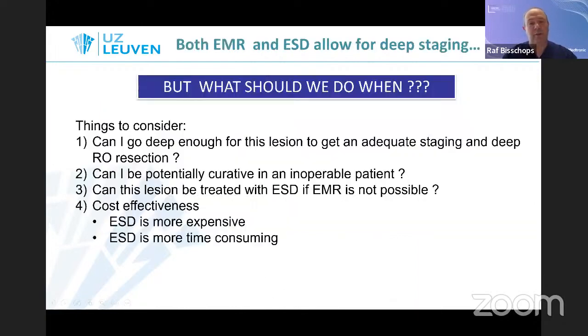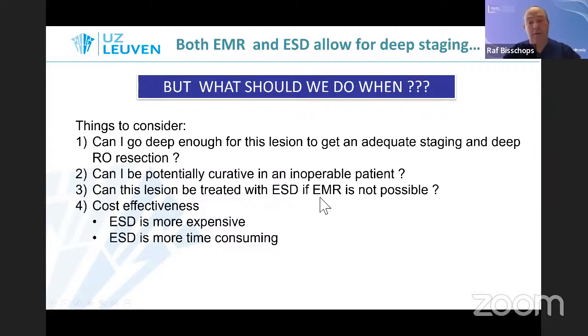So how do we fit this? What should we do? Because both of them allow deep staging. Well, things to consider is to wonder whether you can go deep enough to get an adequate deep resection. And this could be more important if you think about a potential curative treatment in an operable patient. So for instance, if you accept an SM2 lesion to be curative, you still have a 20%, 80% chance of curing the patient if he's inoperable.